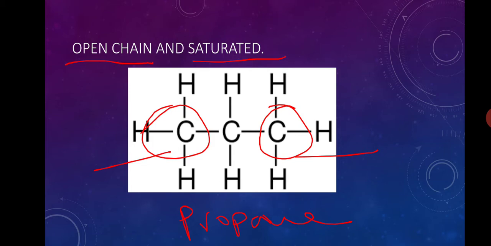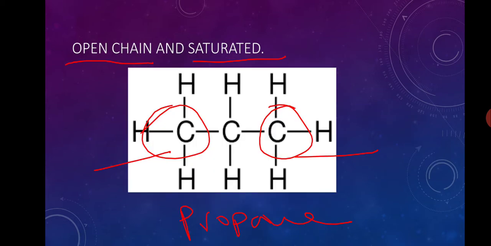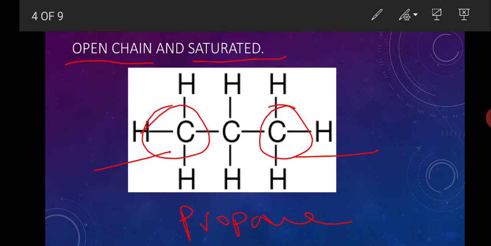So, if there is a terminal carbon in any chain, this is open chain. And if there is no terminal carbon and this is circular or closed, then it is called a closed chain. Then there are different types of chains. One type is saturated and unsaturated. This classification is actually depending on the nature of the bonds present. It is classified into two types, saturated and unsaturated.